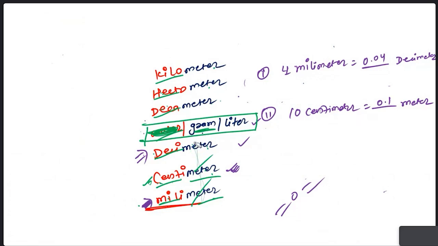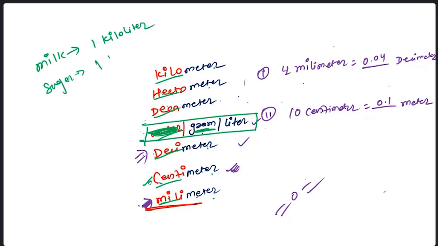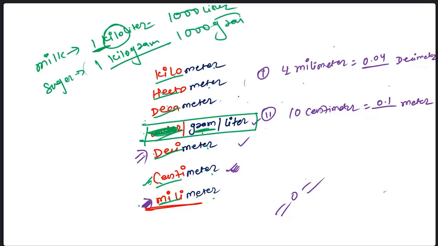Why is this important? Because if there is milk in liters, you say 1 kiloliter, or if there is sugar, we say 1 kilogram. It means what? 1 kiloliter is 1000 liters, and 1 kilogram is 1000 grams. Gram says that something can be weighed, like sugar, and liter is for liquids. If the base is gram, all these become grams. If it is liter, all become liters.